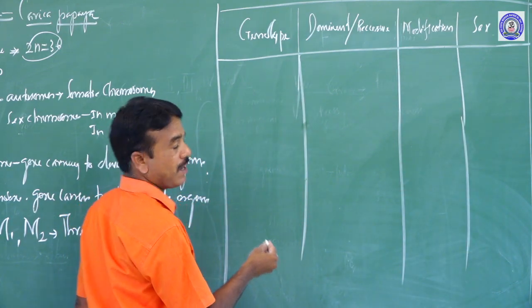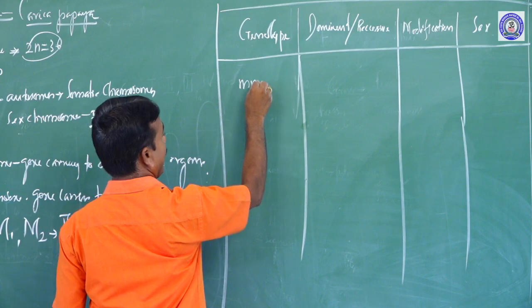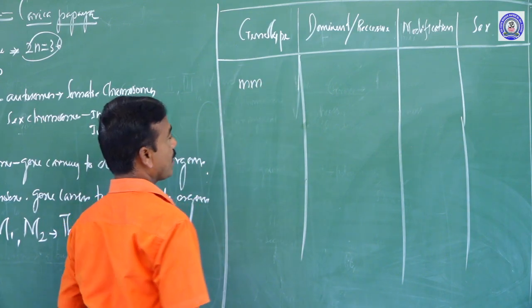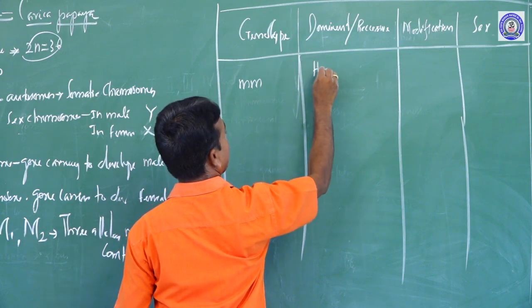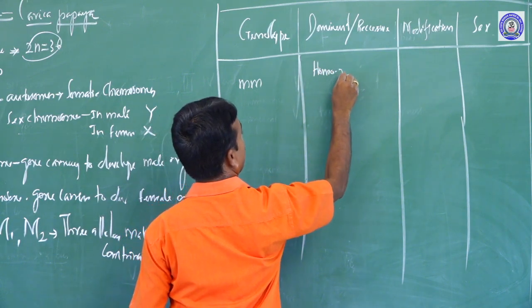The first one is small m, small m. That is homozygous recessive.